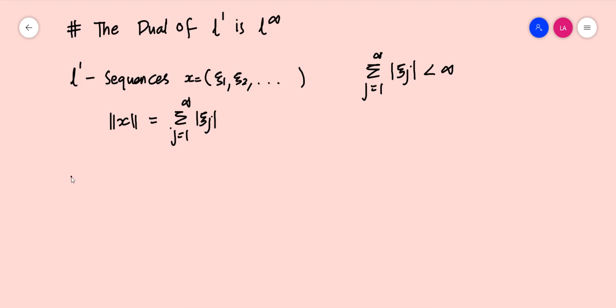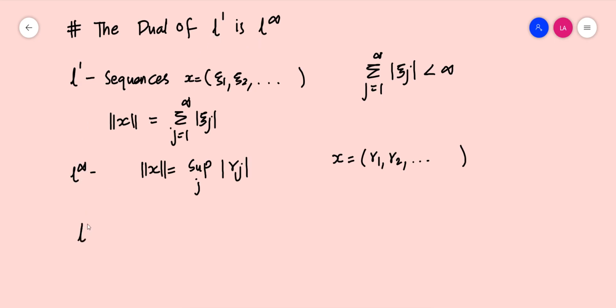In the case of L infinity, it consists of the set of all bounded sequences with the norm of x equal to the supremum over j of modulus of gamma j, where x is equal to gamma 1, gamma 2, etc. So these are the two spaces L1 and L infinity. We have to prove that the dual of L1 is actually L infinity.